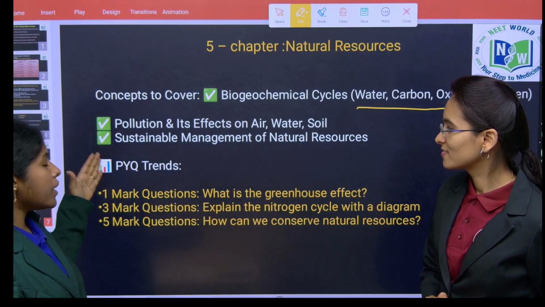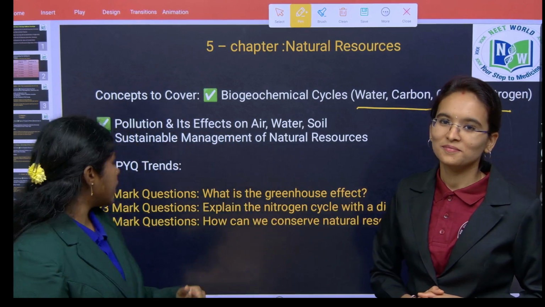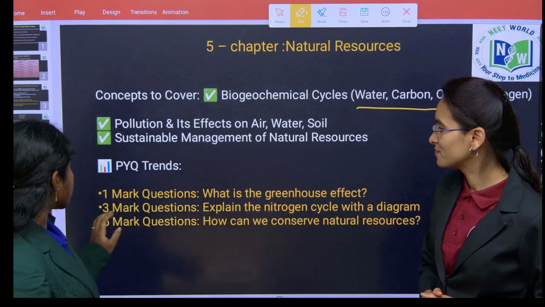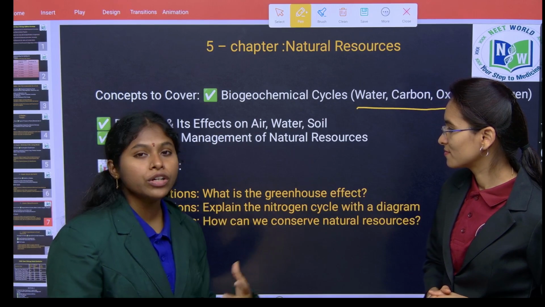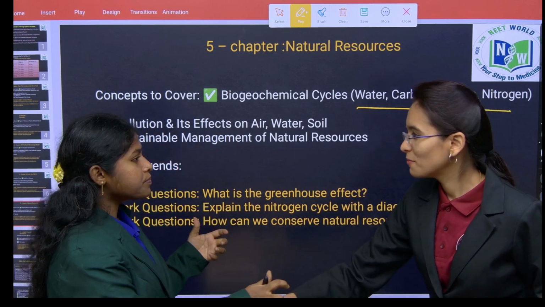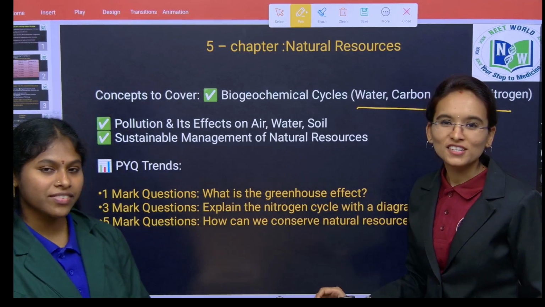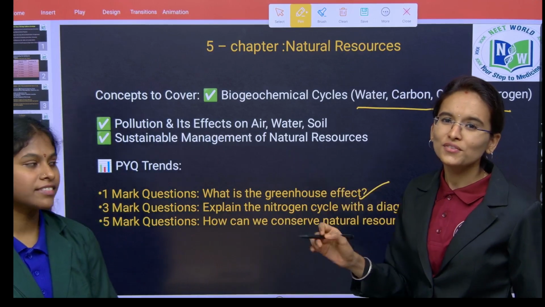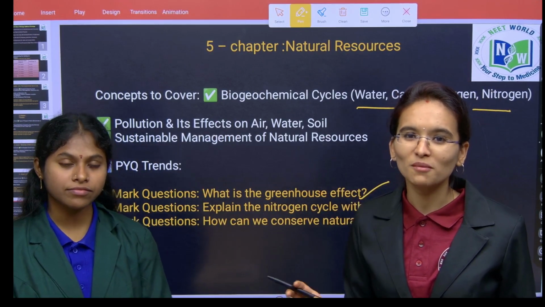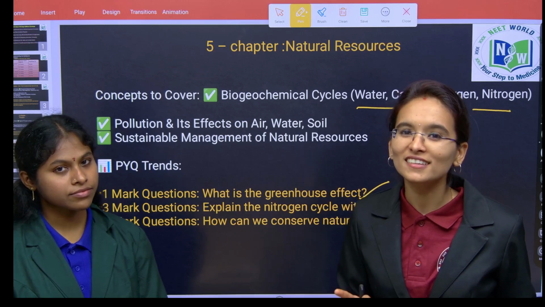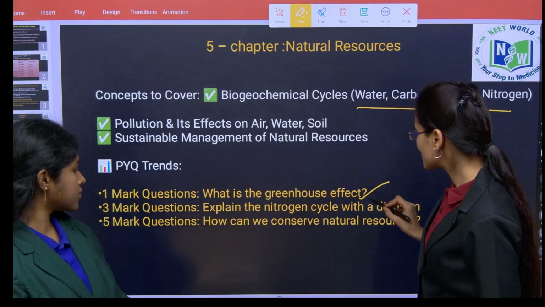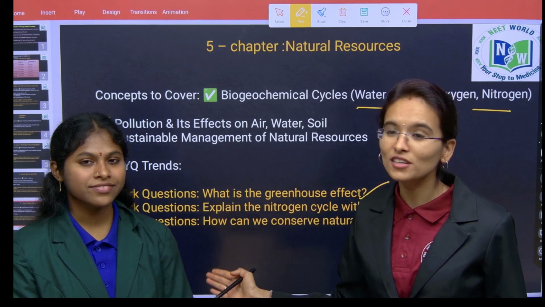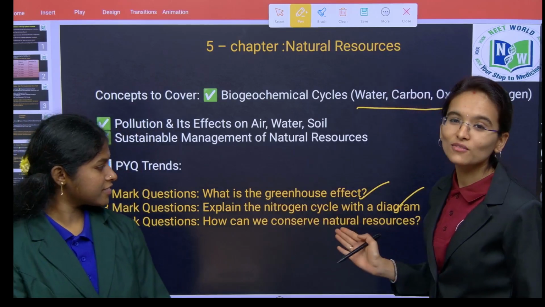Okay. Next, based on previous year question trends, they are going to ask 1 mark question here, 3 marks question and 5 marks question here. In the 1 mark question, we can observe direct definition like what is greenhouse effect. If you give a little definition about this 1 mark, it will be enough and you are going to get directly 1 mark, children. And next, if we look into the 3 marks type of question, here he is asking to explain the nitrogen cycle with a diagram.